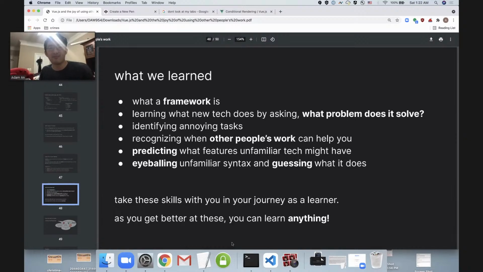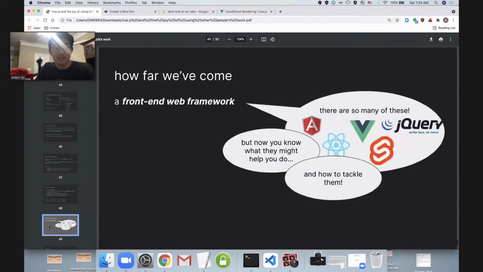So all of these skills are going to be really valuable to you as you begin to learn more and more tech. This industry just keeps on coming up with the next best thing, and it's really hard to keep up. But as you get better at these, you'll find that your skill in picking things up will get better and better, and you can learn anything. So going back to the beginning, we were worrying about how many different front-end frameworks there were, but now you have an idea of what problem they solve or what they might help you do, and how you might go about tackling them.